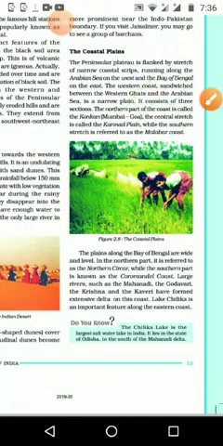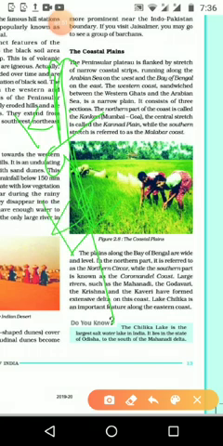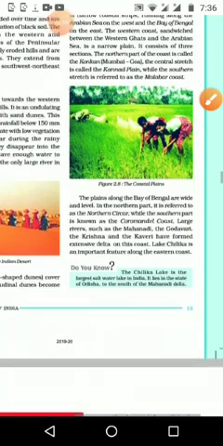So the western coastal side itself is divided into three parts. Here it is Mumbai, here it is Goa, this area is known as Konkan, here it is known as Kannad, and here it is known as the Malabar coast. Okay, we are moving to some of the details of that.